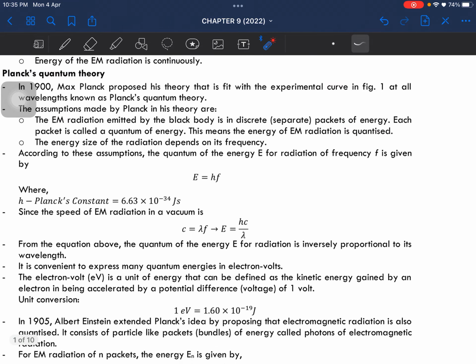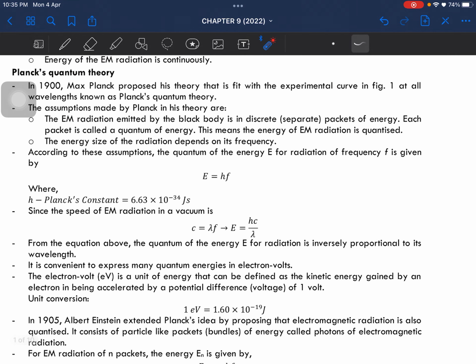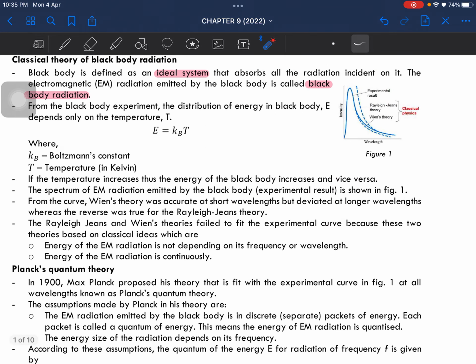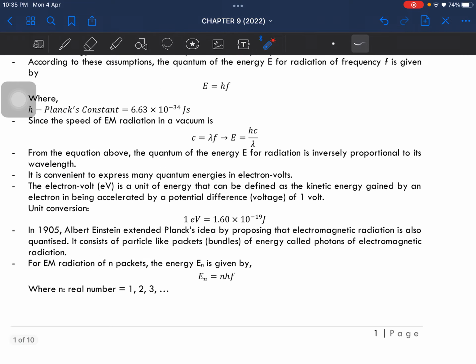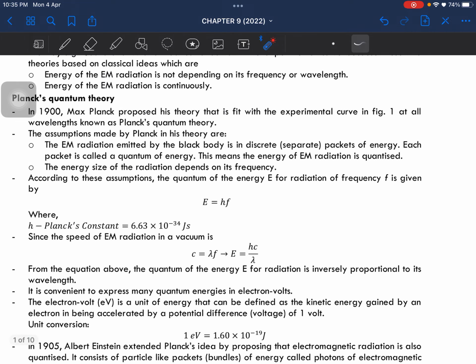Right, now let's look at Planck's quantum theory. In 1900, Max Planck, the one who created this theory, proposed a theory that fits the experimental curve, the one shown here with the solid line. The assumptions made by Planck in his theory are that the electromagnetic radiation emitted by the black body is in separate, discrete packets of energy.